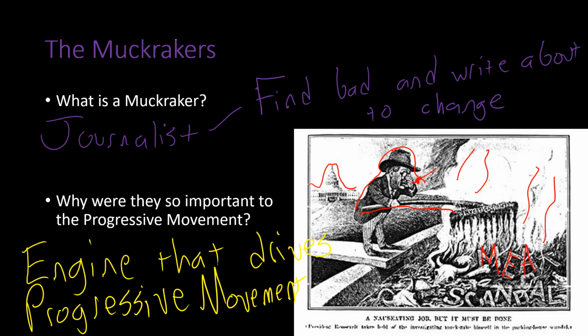But this picture is a great example of what a muckraker is. Muck, we would consider like dirt or filth today. And so what Teddy Roosevelt's doing is he's going out and raking this dirt and stirring it up. So he's finding the bad, he's stirring it up, and remember, their goal is to cause change. And that's what the muckrakers are going to do.